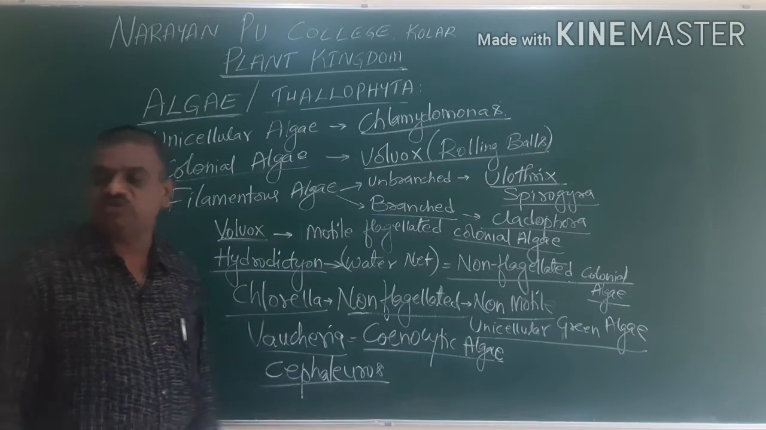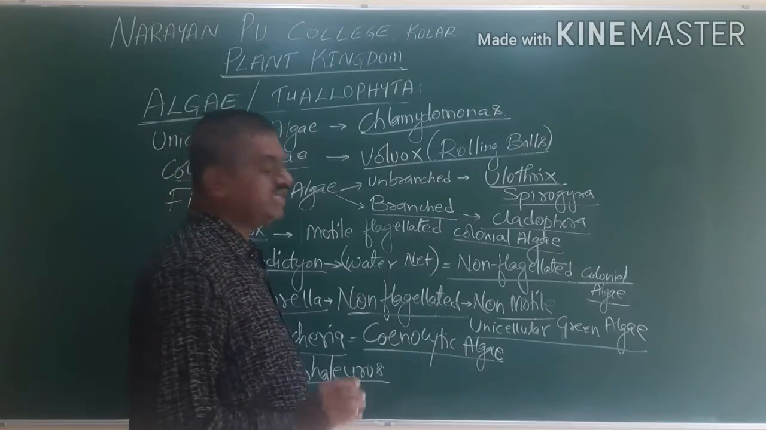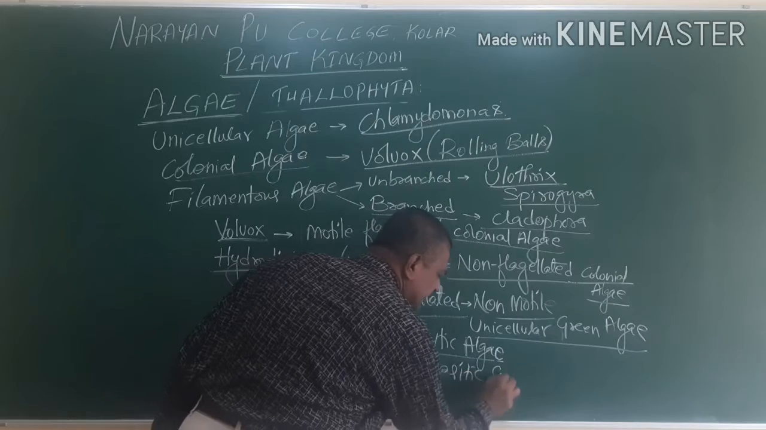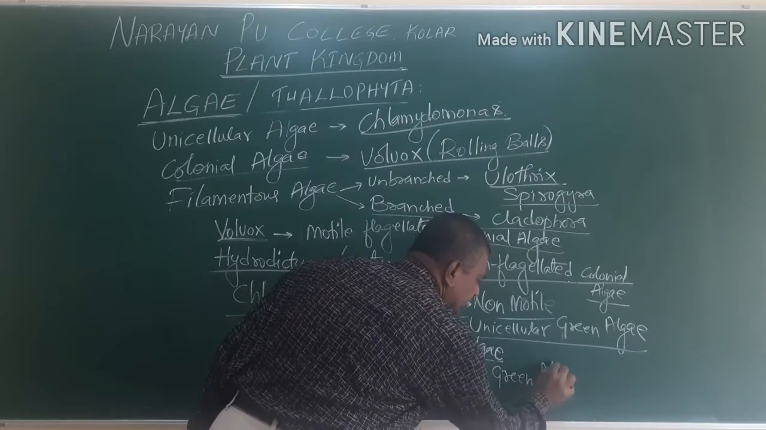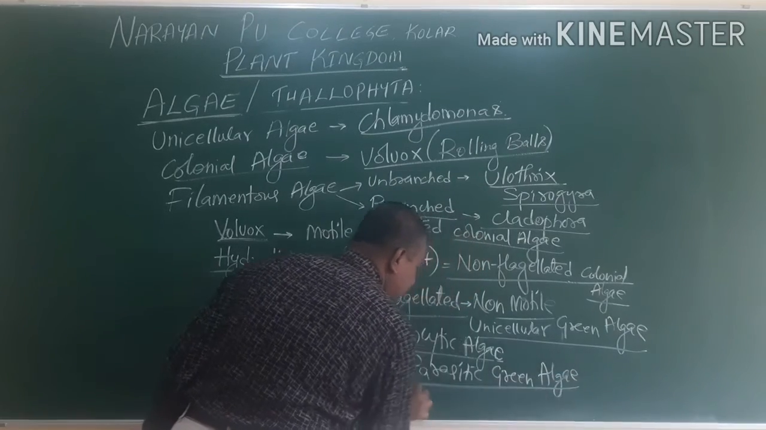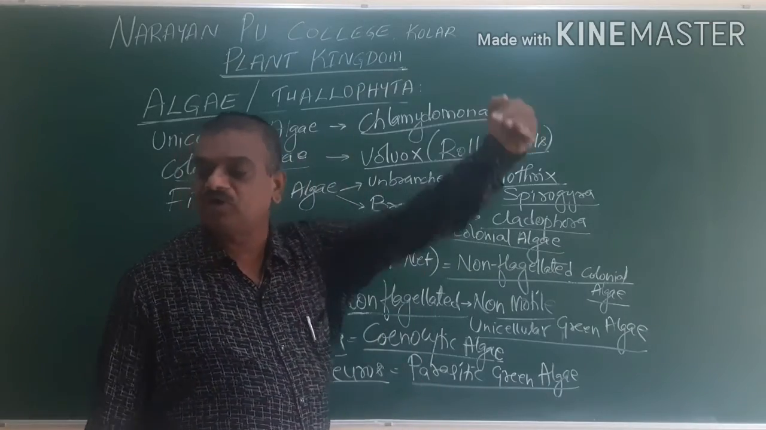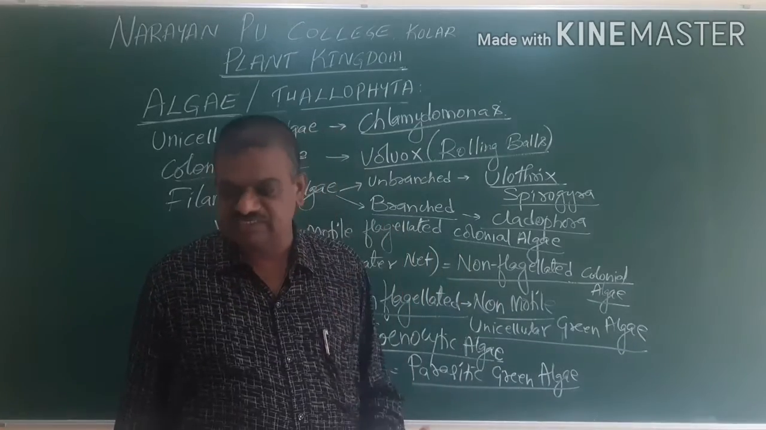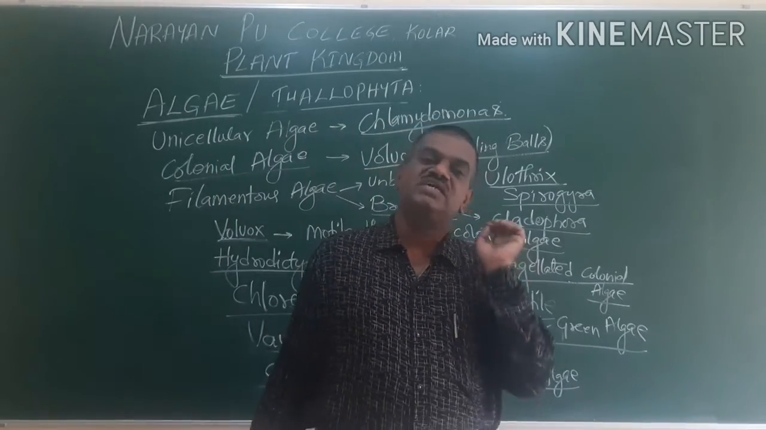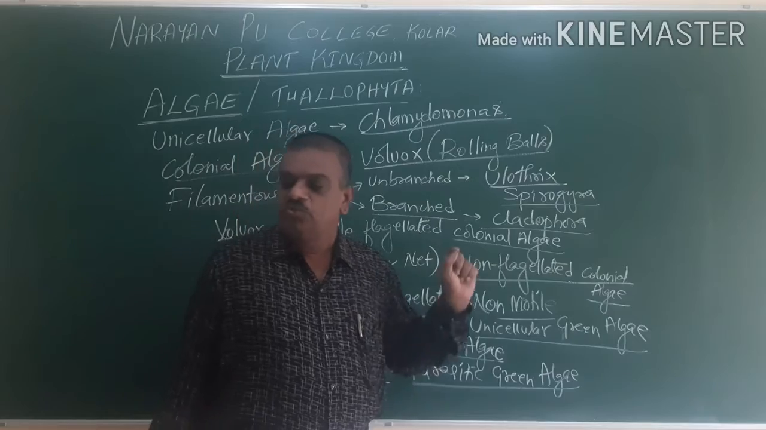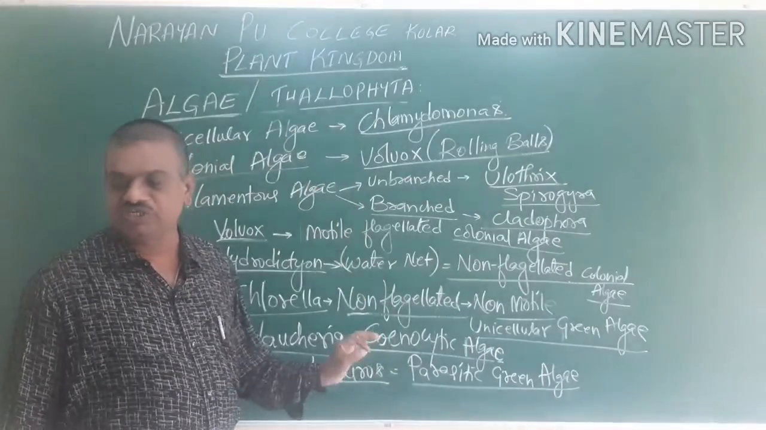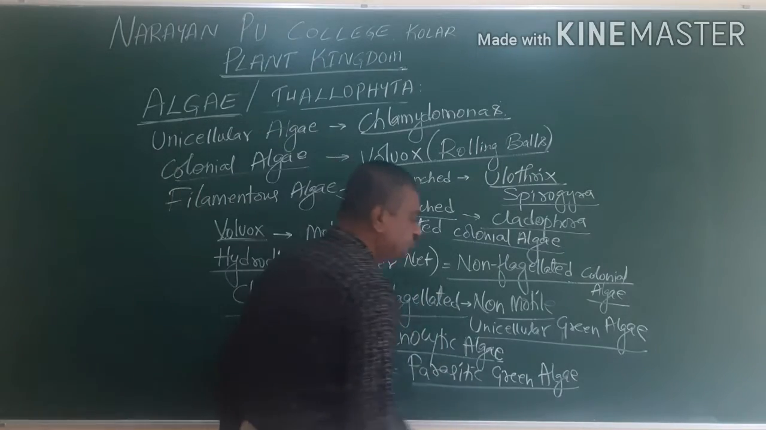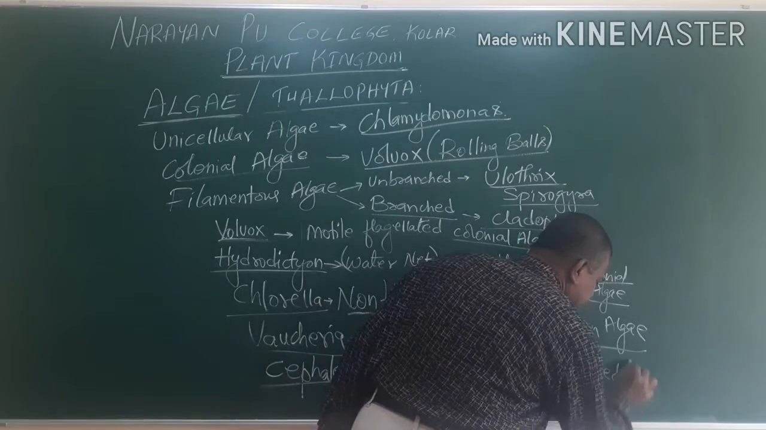Next, Cephaleuros. This Cephaleuros is a parasitic green algae. The meaning of parasitic is that they depend upon others. So they are called parasitic, but it is usually a green algae. This green algae causes diseases. One of the diseases is called red rust.